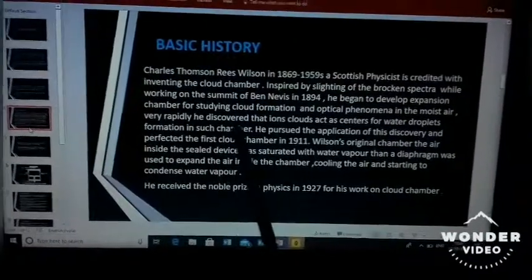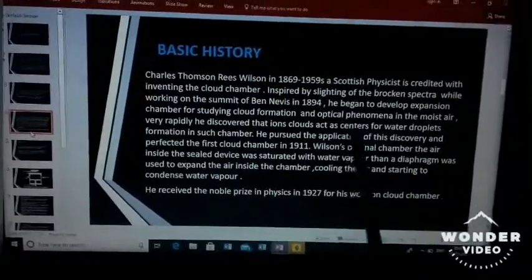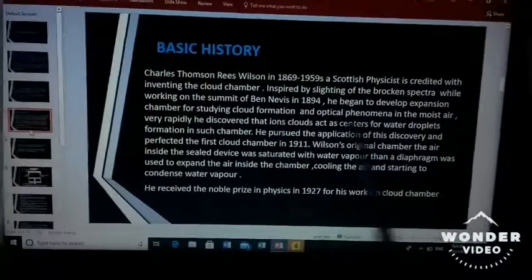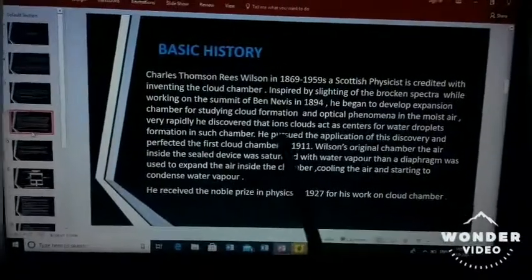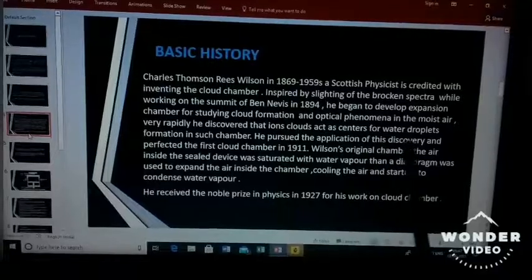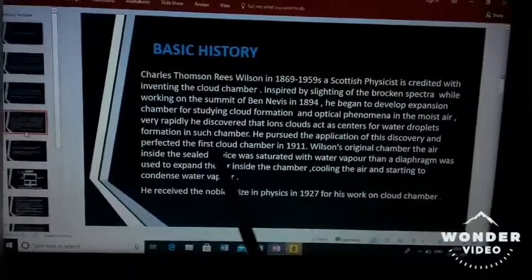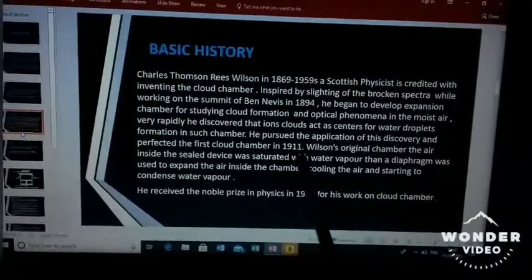Very rapidly, he discovered that ion clouds act as centers for water droplet formation in such a chamber. He pursued the applications of this discovery and perfected the first cloud chamber in 1911.